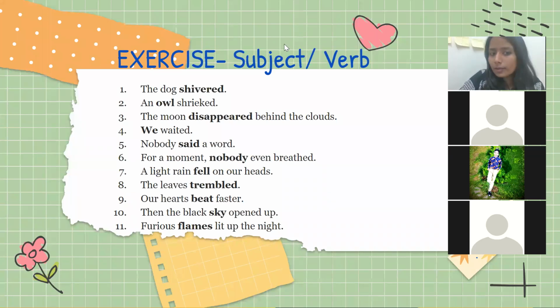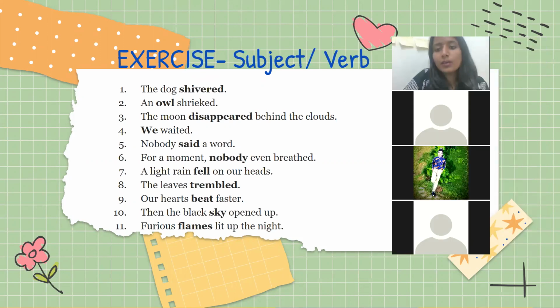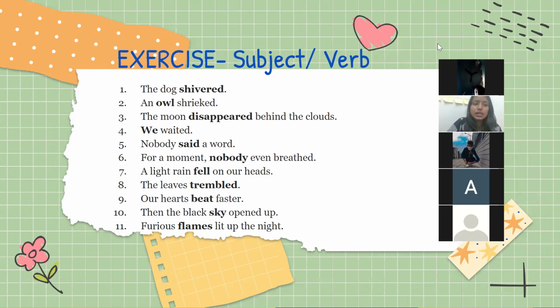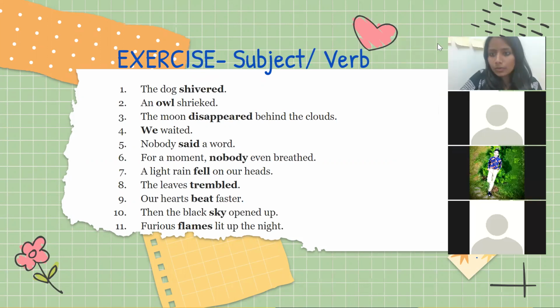You guys are not going to come off mute. You're just using your chat box. In each of these sentences, there is one word that is put in black color. You have to tell me if that is the subject or the verb. If it is a subject, you need to think: is it a name, place, animal or thing? If it is a noun, it is a subject. If it is an action word, it is a verb.